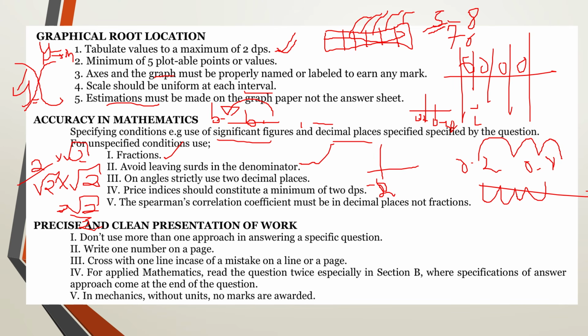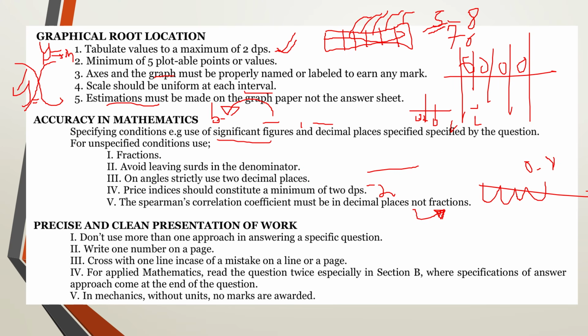Then angles in pure mathematics must be strictly to 2 decimal places. Then price indices must also have a minimum of 2 decimal places. That is what is advisable. But most marking bodies have pushed this to 3 decimal places, which is very okay. Then the Spearman's correlation coefficient must be in decimal places. It must not be in fractions. The reason being, if you look at the Spearman's table in the logbook, you don't see any fractions there. So everything in the Spearman's correlation must be in terms of decimal places. You cannot get a naturalist mark if you put your answers in terms of fractions. So you need to take note of that.